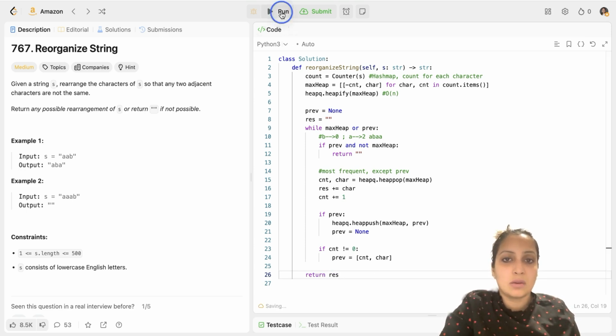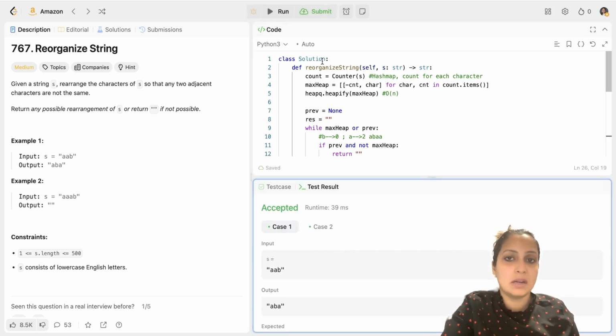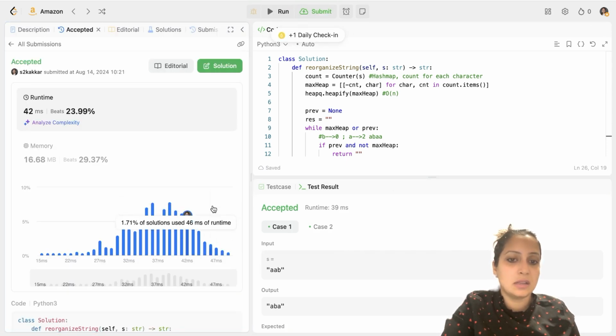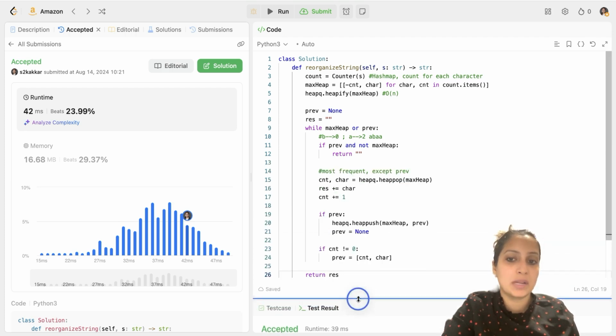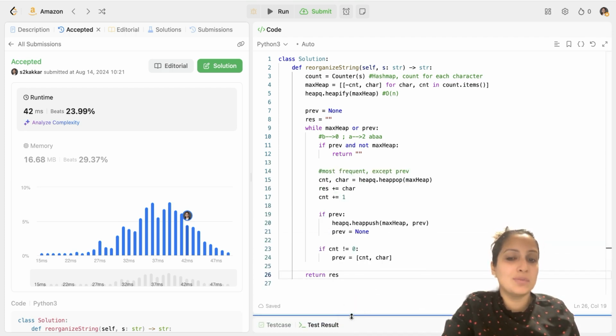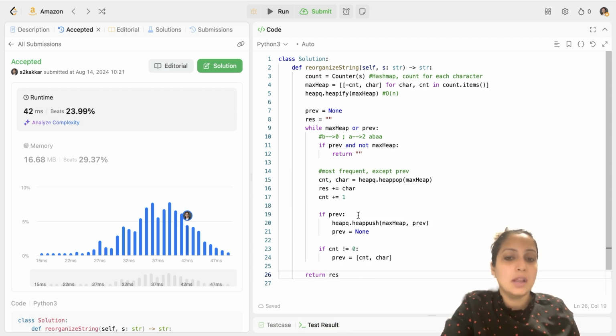So I'll run my question. It's accepted. Let's submit. So you can see the solution is doing really great here. The time complexity is of 26 log n, if you assume there are only 26 alphabets. If you assume that there are n alphabets, its time complexity would be of n log n.